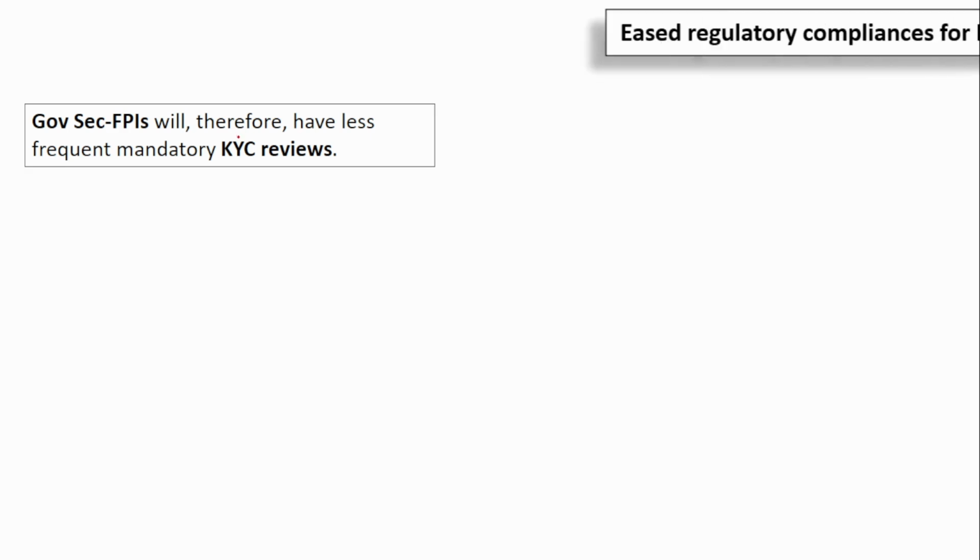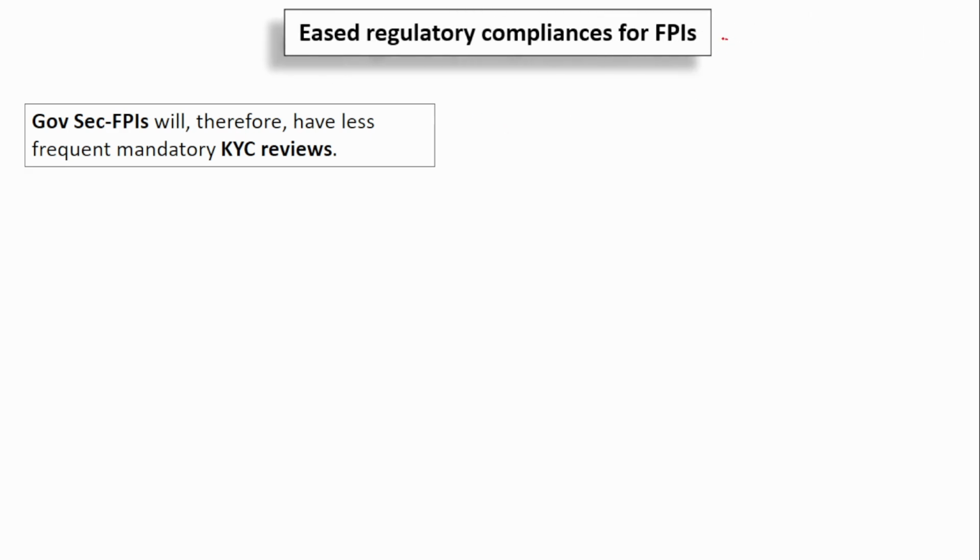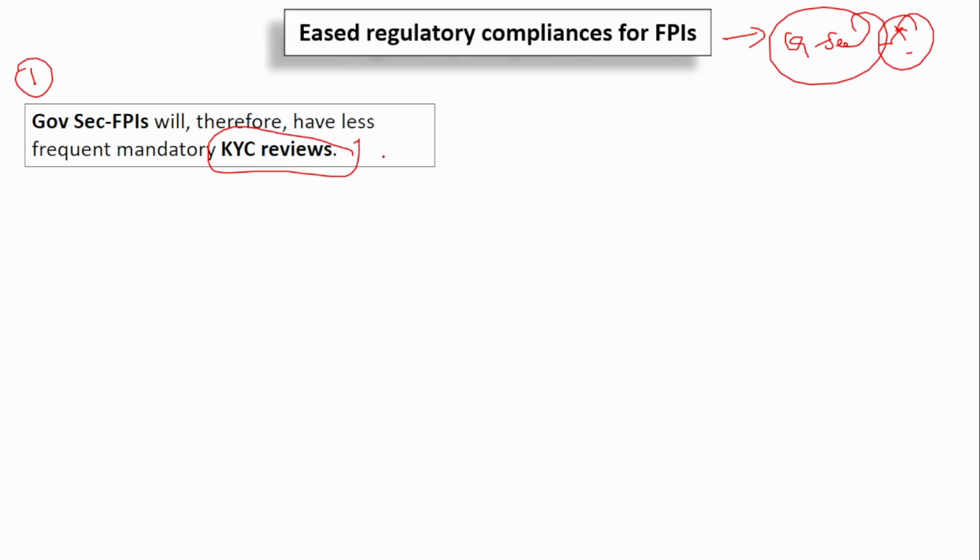Here we saw that the relaxation is only for those FPIs which invest their money only in government securities. Remember this point, it is very, very important, not for any other FPIs. So what relaxation has been given? First, government security FPIs will have less frequent mandatory KYC reviews. KYC, that is know your customer, updation. Once you have created it, it is not that you don't have to update it, right? You have to update. Just like in banks, when you submit your KYC, the banks again ask for your KYC after 3 or 4 years, right? So a KYC updation should be done on a regular basis.